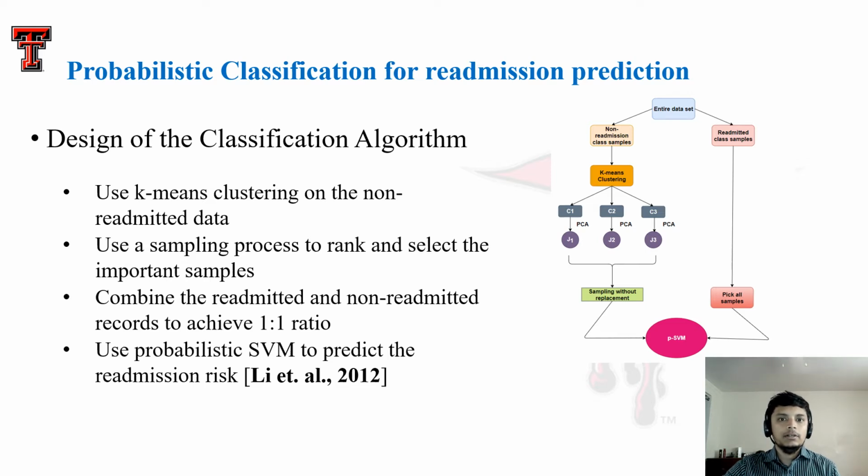For the predictive model with uncertainty propagation, we chose to use a support vector machine, or SVM classifier. Before using probabilistic SVM, or PSVM in short, there are some additional steps that need to be followed. Since our dataset is not balanced, there is a high chance that the algorithm will not be able to predict the low frequency class, that is the 30-day readmission.